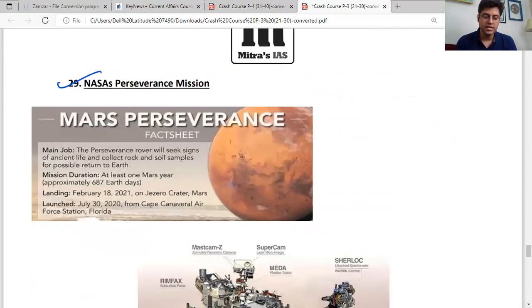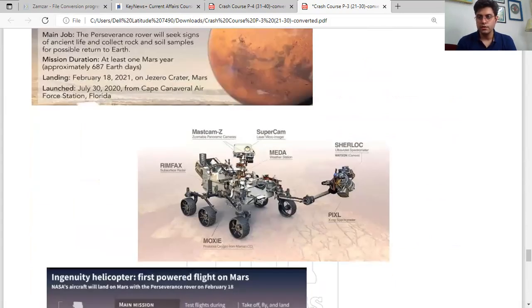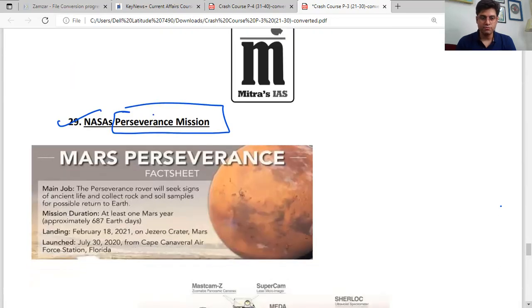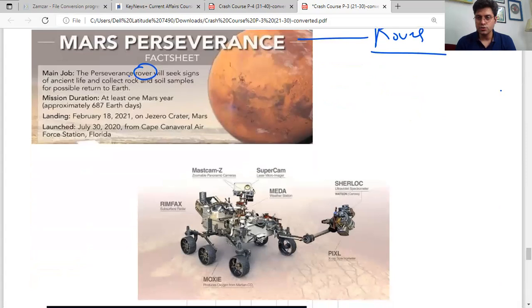Next one, which I'll talk about, is NASA's Perseverance mission. Very important here. This mission has been extremely important and going on successfully till now. The main job of the Perseverance rover, it's a rover, the photograph is given here. It's a Mars rover, which will seek signs of ancient life.